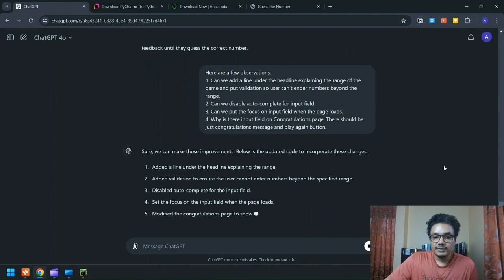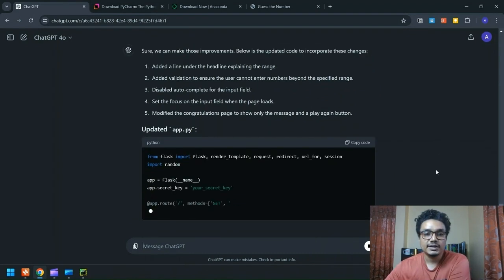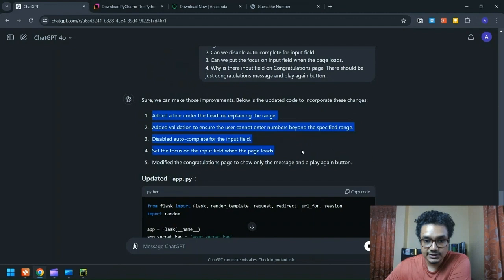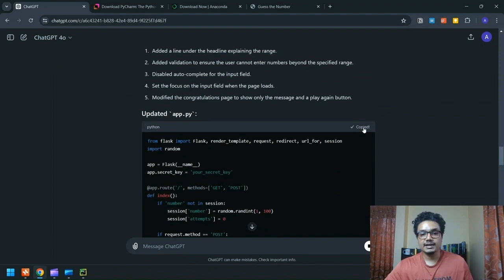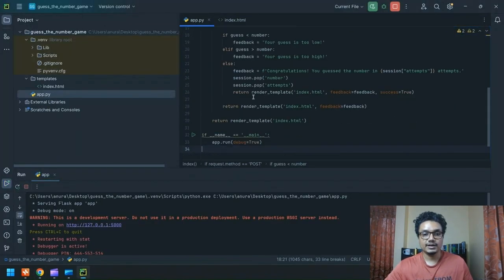Sure, we can make those improvements. Below is an updated code for incorporating the changes, and it explains exactly what changes it has made. Right? So one is add a line under the headline explaining the range. Very good. Added validation to ensure the user cannot enter numbers beyond the specified range. Very good. Disabled autocomplete for the input field. Set the focus on input field when the page loads. Modify the congratulation page to show only the message and a play again button. So app.py file is generated. Let's go ahead and replace it.